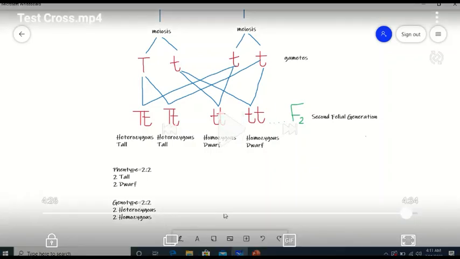So this is a test cross in which Mendel crossed a phenotypically dominant individual with a recessive individual. So, what is a phenotypically dominant individual? A phenotypically dominant individual is an individual in which one allele is dominant and the other allele is recessive, and the dominant allele masks the effect of the recessive allele.